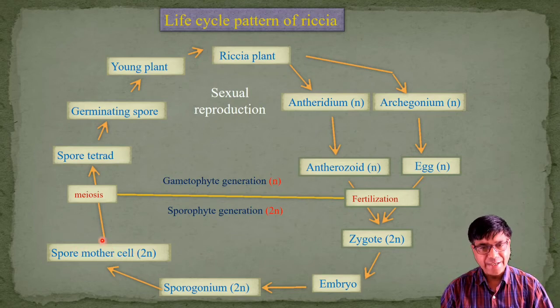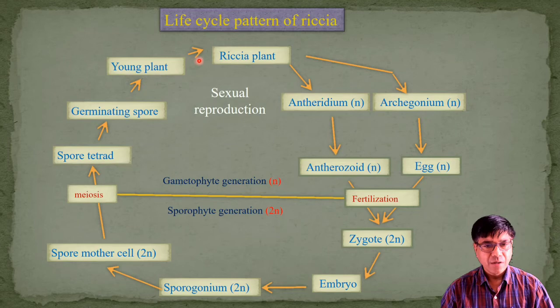Production of spore tetrad involves meiosis, hence there is a return to the haploid condition. They germinate by a germ tube and give rise to the gametophyte thallus of Riccia. Riccia shows alternation of generation, haploid gametophyte generation and diploid sporophytic generation alternate with each other.